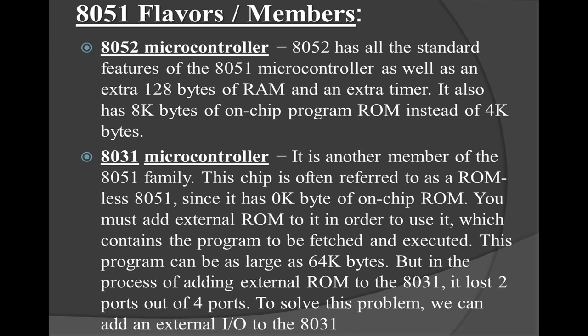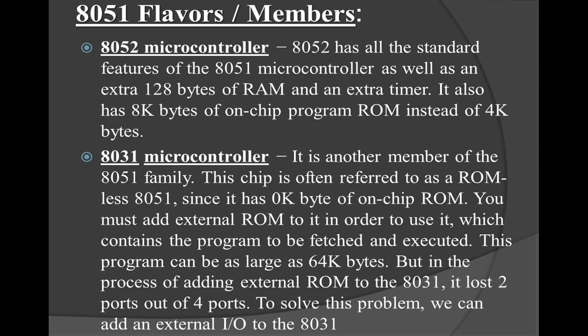So if you write your program on one flavor of 8051, it will run on other flavors too. Other flavors means other companies can also make this 8051 according to their taste, according to their design.